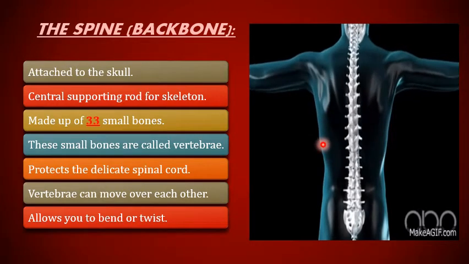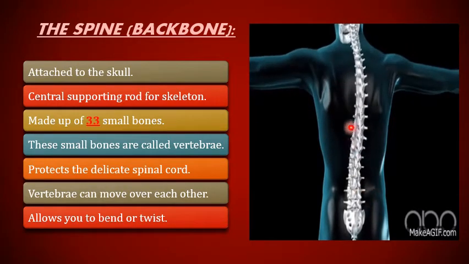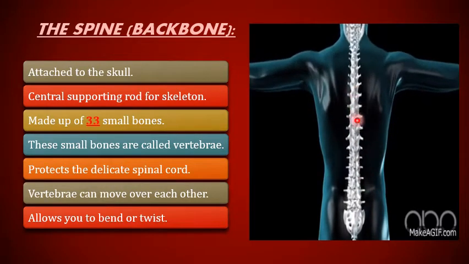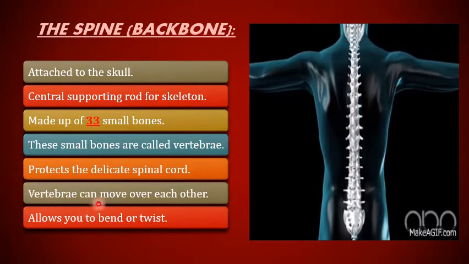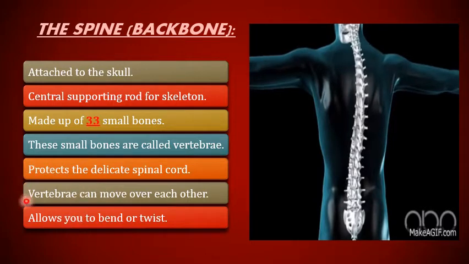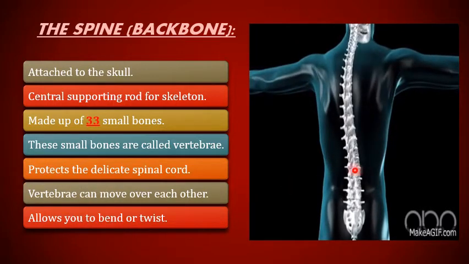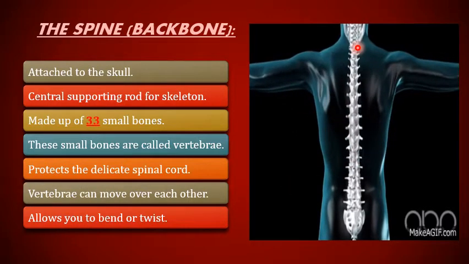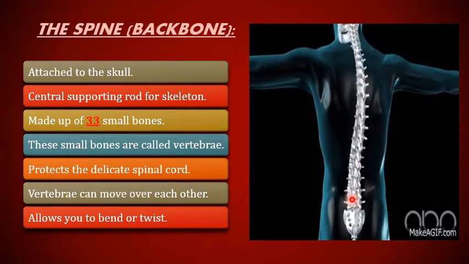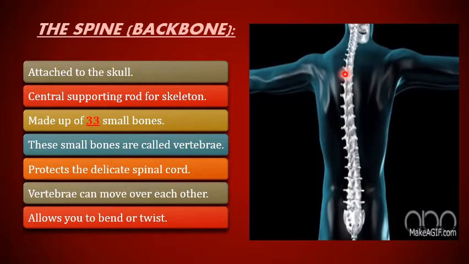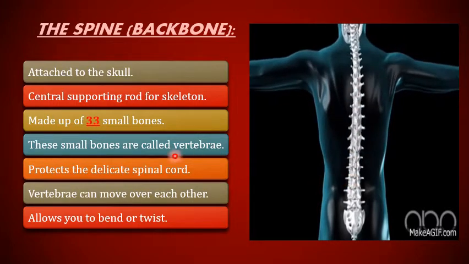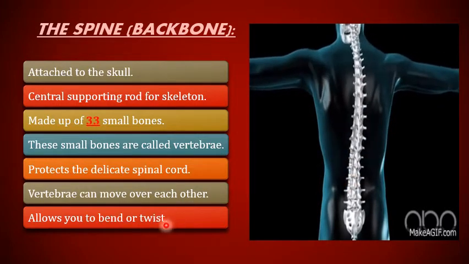We can bend our body, we can twist our back, only because of the small bones, because of the vertebrae. So we are getting this kind of movement because there are smaller bones in the vertebrae. It is not a single bone. If it were a single bone, would it be possible for us to bend or twist? Not at all.